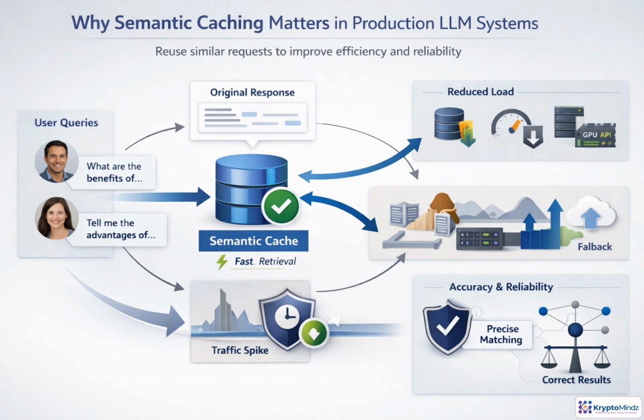That saves tokens, lowers latency, and reduces pressure on queues, GPUs, and external APIs. It can also help absorb traffic spikes while scaling catches up. But semantic caching is not just a speed technique. Its thresholds, freshness rules, and safety checks directly affect correctness.